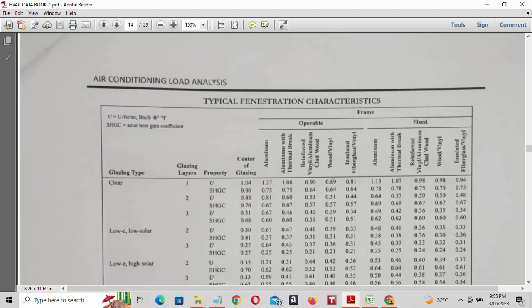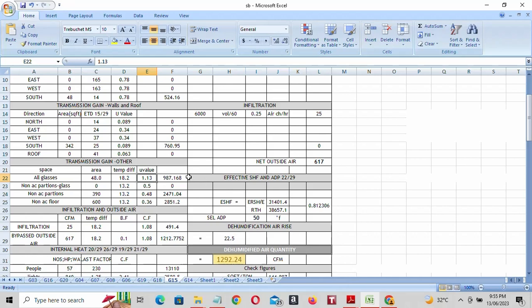Our glass is fixed and made up of aluminum material, so U value for the glass is 1.13. If you multiply, you will get this value. We don't have non-AC partition glass, so leave it as it is.